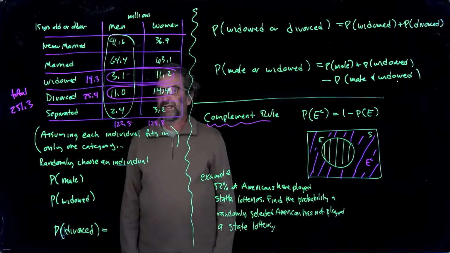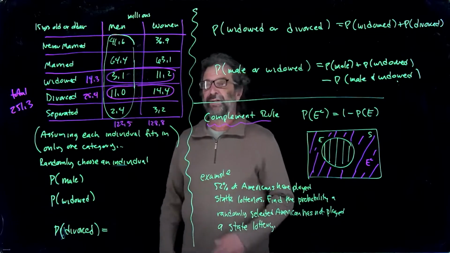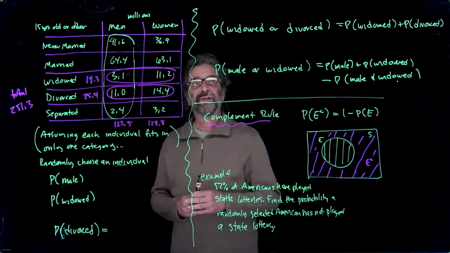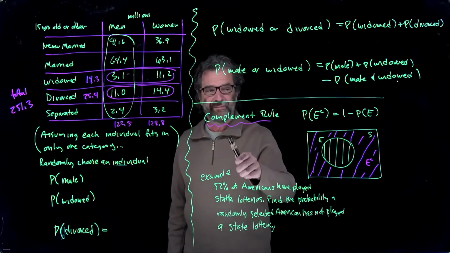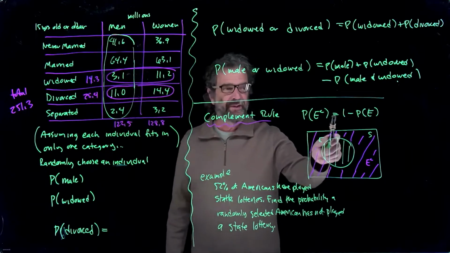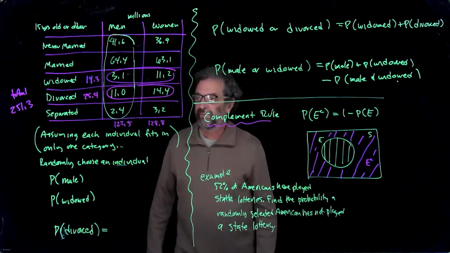Well, we've made it to the last slide of this section. First we have an example of using the rules. And then we have a new rule here, the complement rule, that says the probability of the complement is 1 minus the probability of the thing. So let's get this done.